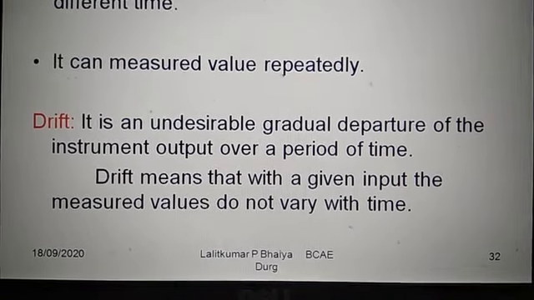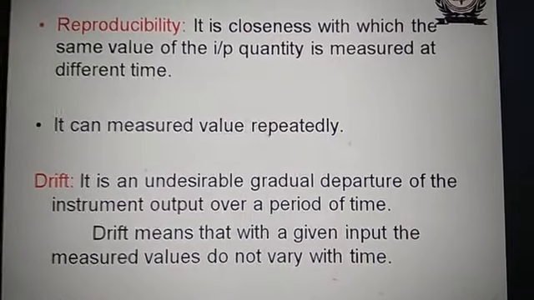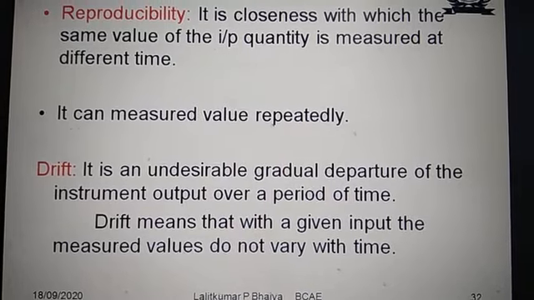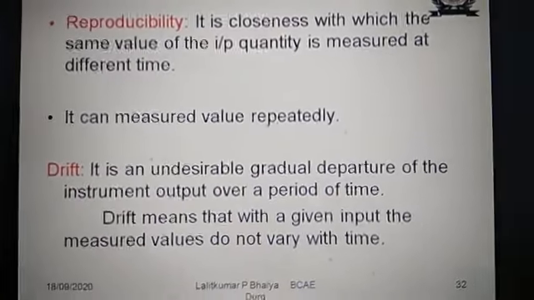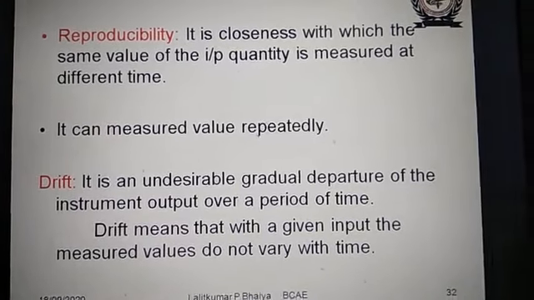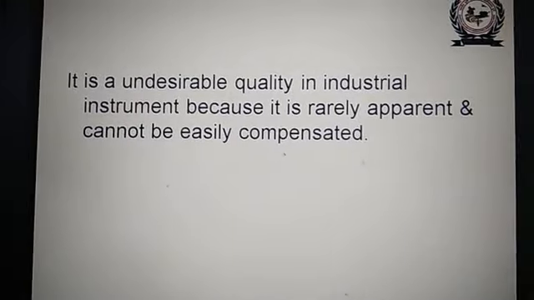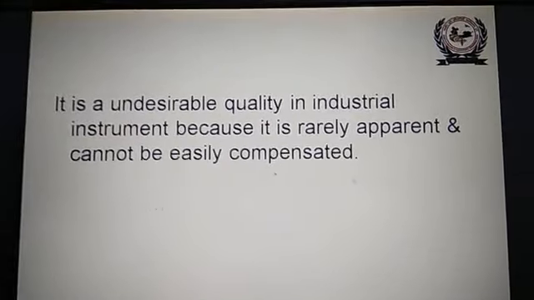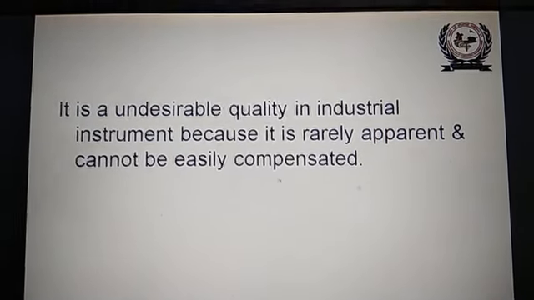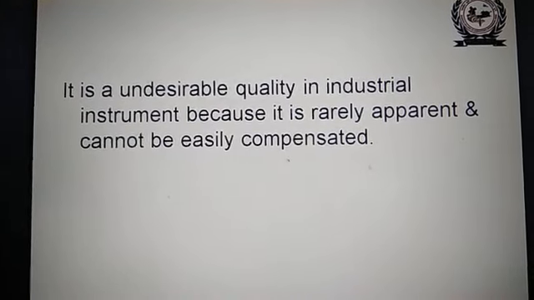Unwanted change in output in a particular period of time is the drift. Drift means that with a given input, the measured values do not vary with time. It is an undesirable quantity in industrial instruments because it is rarely apparent and cannot be easily compensated.